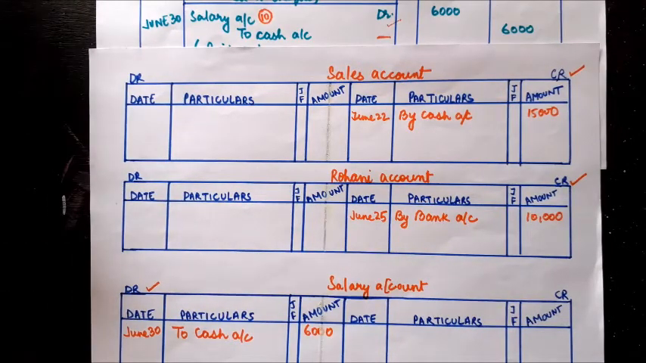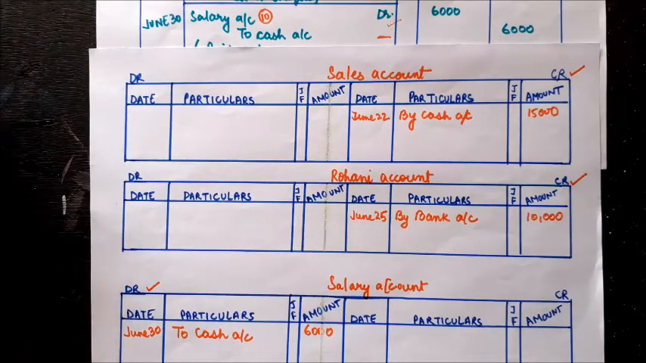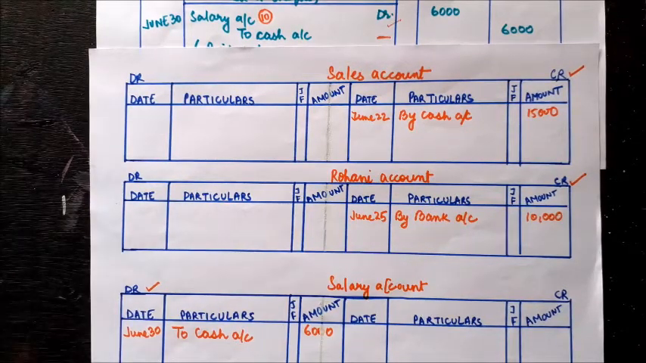Always remember the total number of different names appearing in your journal, that many ledger accounts you have to prepare. I hope now you understand how to pass the necessary journal entries and how to post them to the ledger.